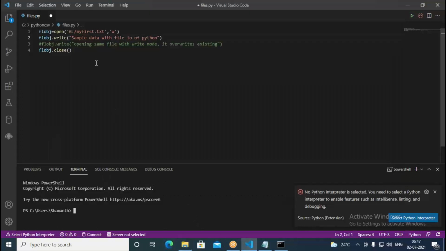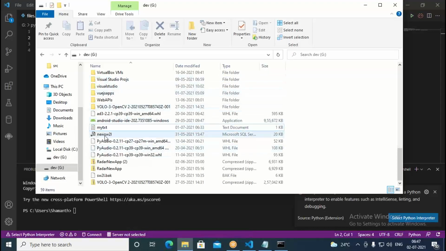So what is the file name here? myfirst.txt is the file name which I am going to create here. Created. So it is going to create and write data into that. Now the file is not existing. Even you can check that. We are checking from this point. The file is not available here. If you go to G drive, that file is not available.